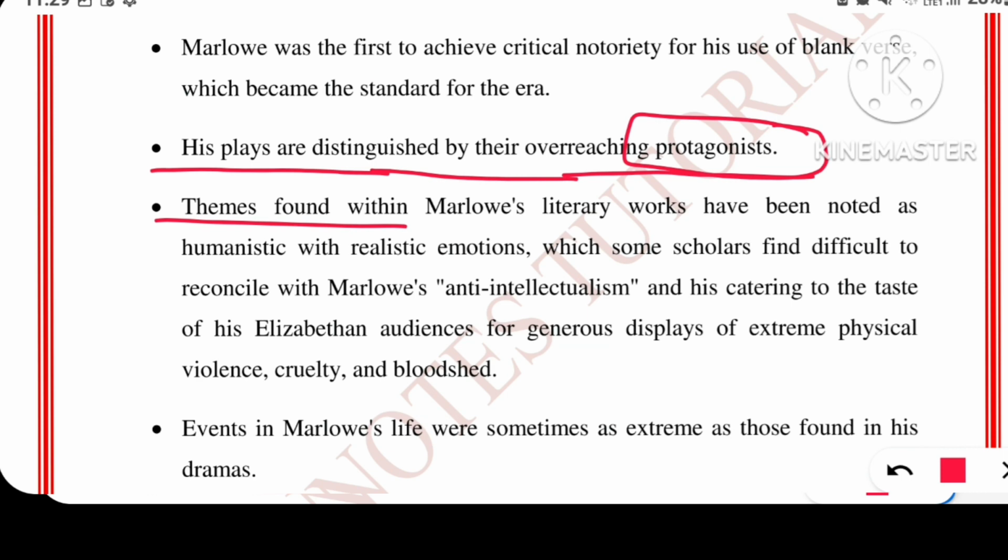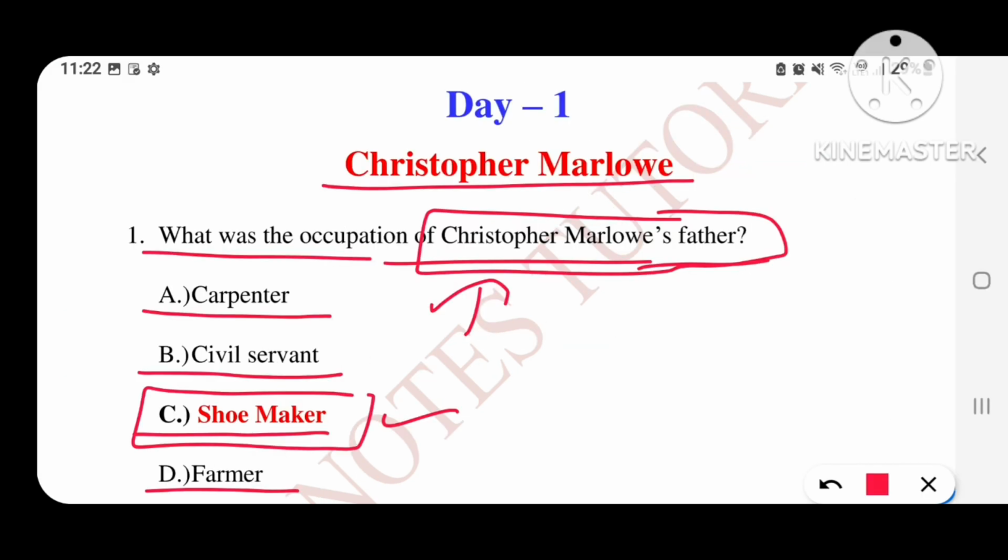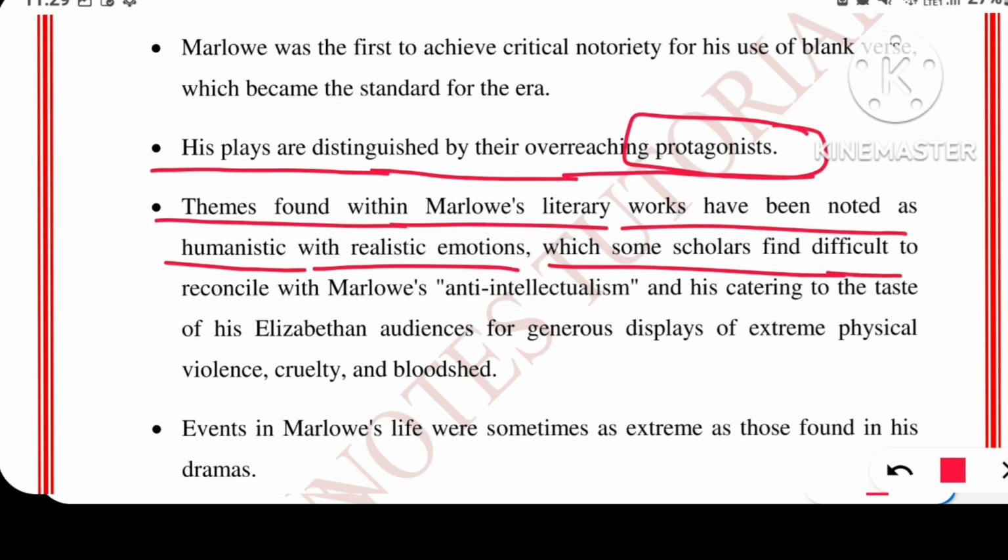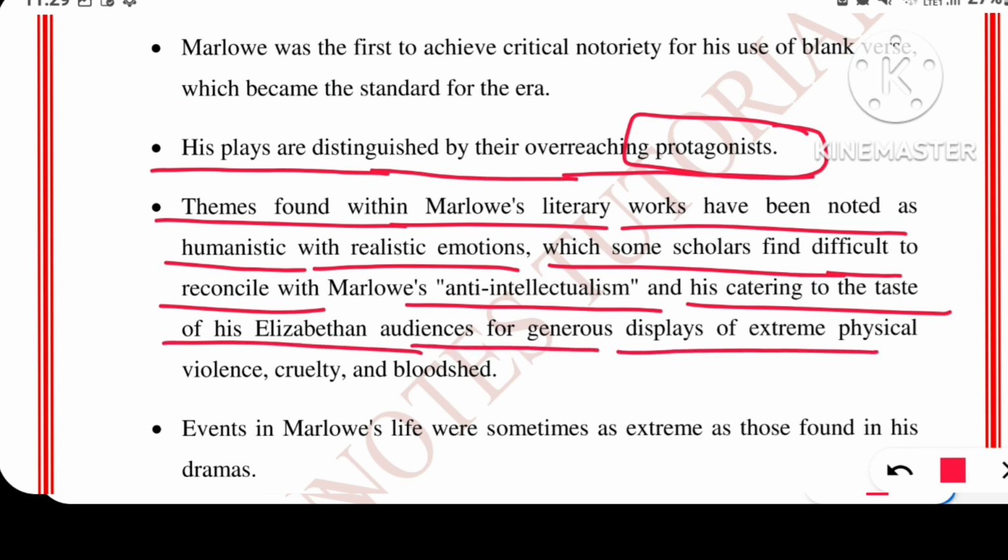Themes found within Marlowe's literary works have been noted as humanistic, with realistic emotions, which some scholars find difficult to reconcile with Marlowe's anti-intellectualism and his catering to the taste of his Elizabethan audience for generous display of extreme physical violence, cruelty, and bloodshed.